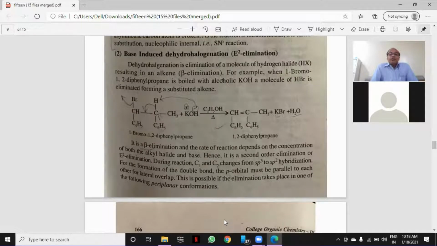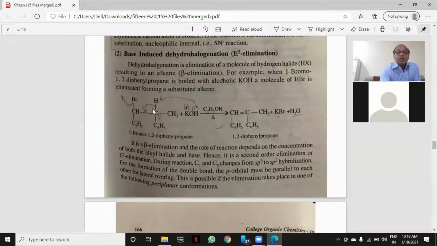Dehydrohalogenation is the elimination of a molecule of hydrogen halide, that is HX, resulting in an alkene, which is a beta elimination. Because if you consider two carbon atoms, this is carbon number 1 and this is carbon number 2, you can say this is the alpha carbon and this one is the beta carbon. Now this hydrogen is called the beta hydrogen.